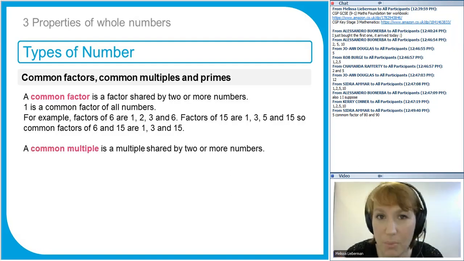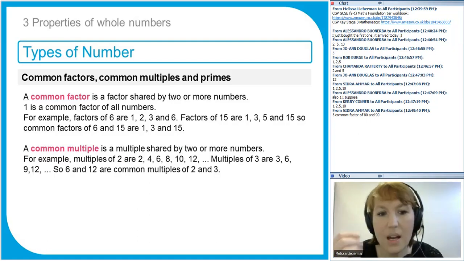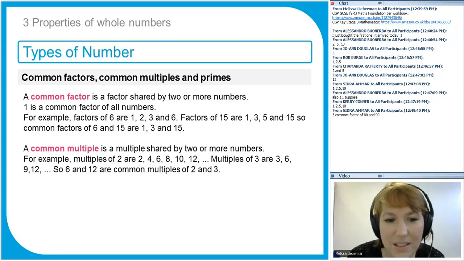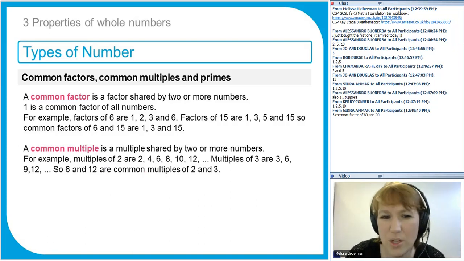Now, a common multiple in a similar way is a multiple that's shared by 2 or more numbers. So the common multiple is always going to be much bigger than the 2 numbers. So for example, if we were asked for a common multiple of 2 and 3, multiples of 2 are 2, 4, 6, 8, and so on. Multiples of 3 are 3, 6, 9. 6 and 12 are both common multiples of 2 and 3 because 2 and 3 divide into 6 and 12. Okay, so factors and multiples are very closely related, so be careful not to mix them up. Just remember which one multiples are, and factors are divisors, so remember it that way.